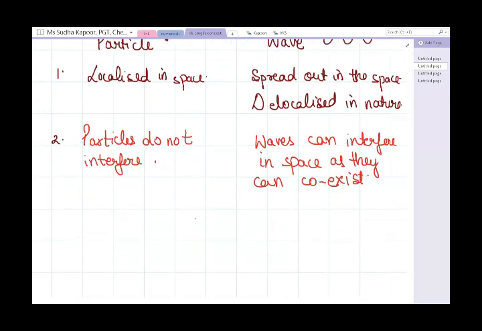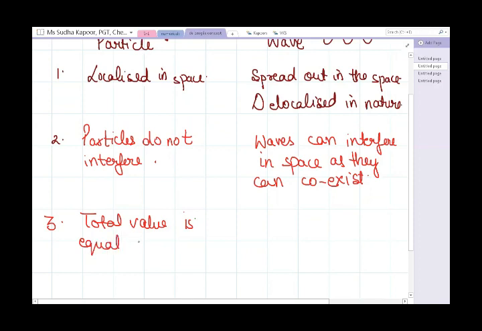Now the third difference between the wave and a particle is the resultant nature. If there are a number of particles in a given region, we can say that the total value for particles is equal to their sum. We will do the addition of how many particles are present and give the total value.